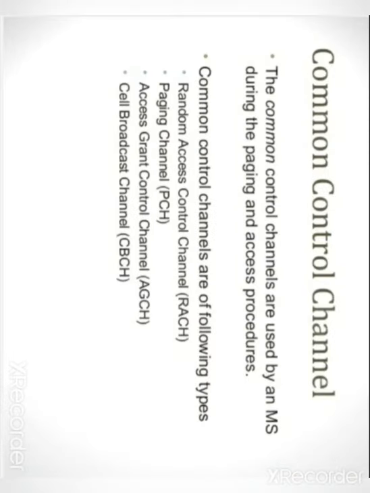Now the common control channels. The common control channels are used by the mobile station during the paging and access procedures. Under the common control channels there are three types. I already explained. Here I am just writing: the very first is RACH, random access control channel, then paging channels, AGCH, access grant control channels, and cell broadcasting channels.